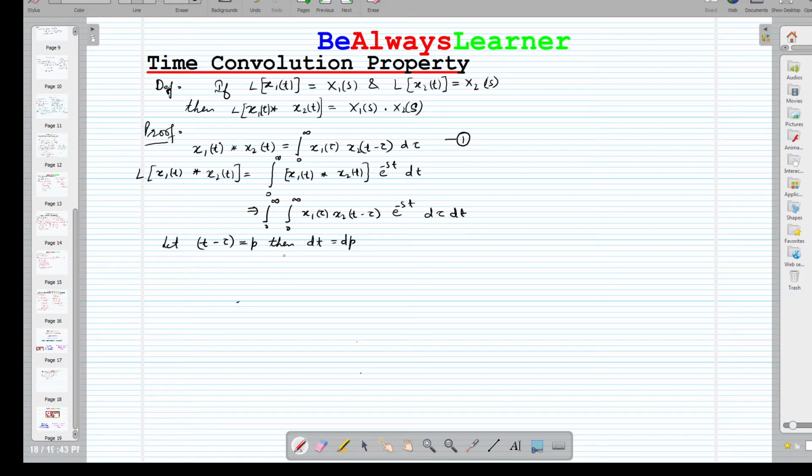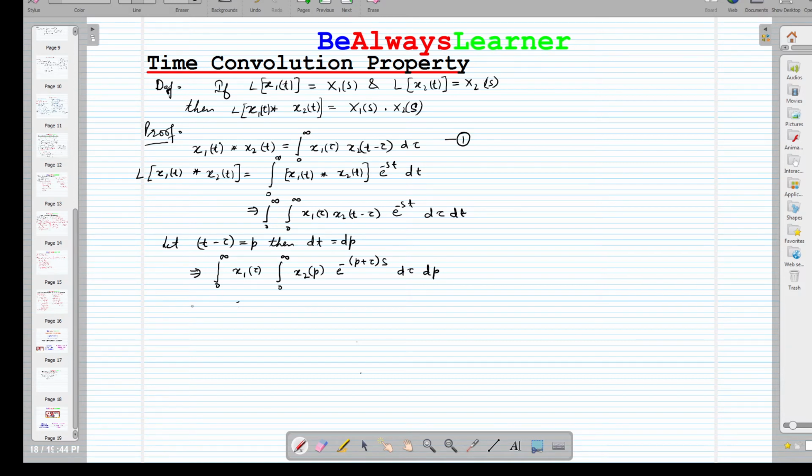If it is so, then this above equation can be written as the integration from 0 to infinity x1(tau), integration from 0 to infinity x2(p), and e raised to the power minus s times (p plus tau), right. That is d tau and dt is equal to dp.